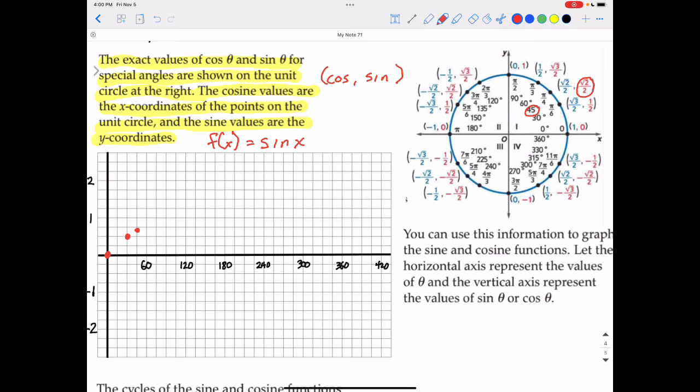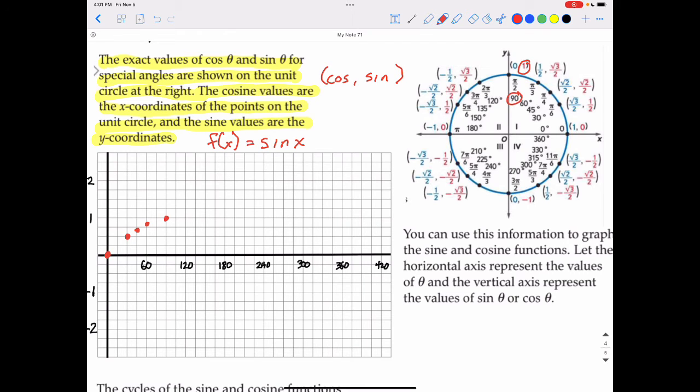And then at 60 degrees is my next angle in this picture. 60 degrees is the square root of 3 over 2. That is approximately 0.86. So I'll graph 60, 0.86, which is about here. Not quite halfway between those blocks. And then finally, our next special angle is a quadrantal angle at 90 degrees, and the sine of 90 degrees is 1. So over to 90, up to 1.